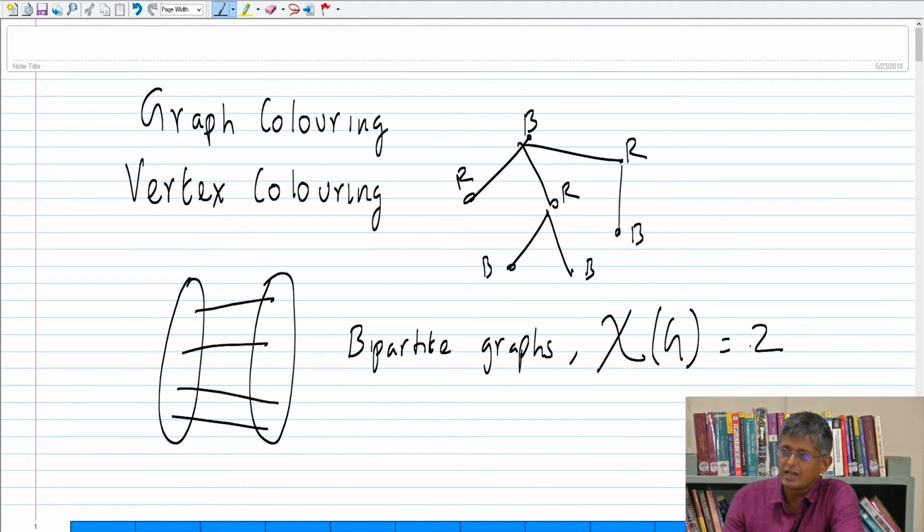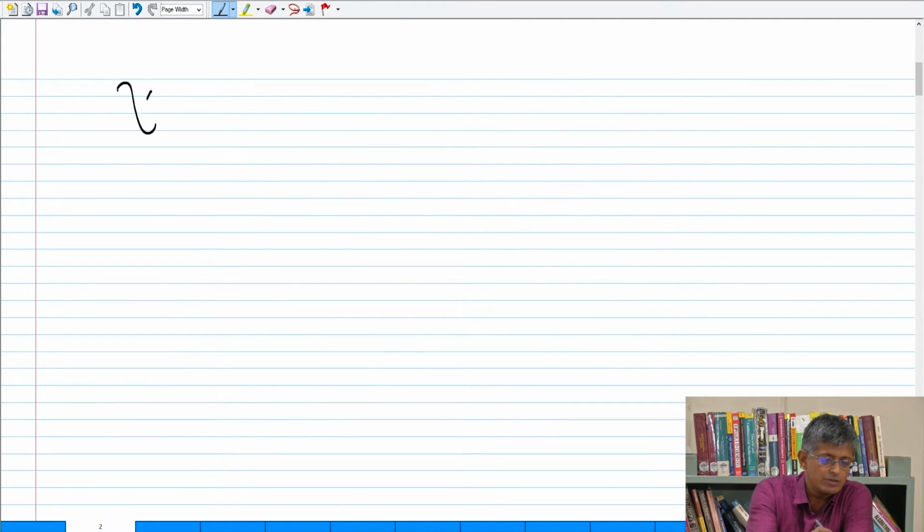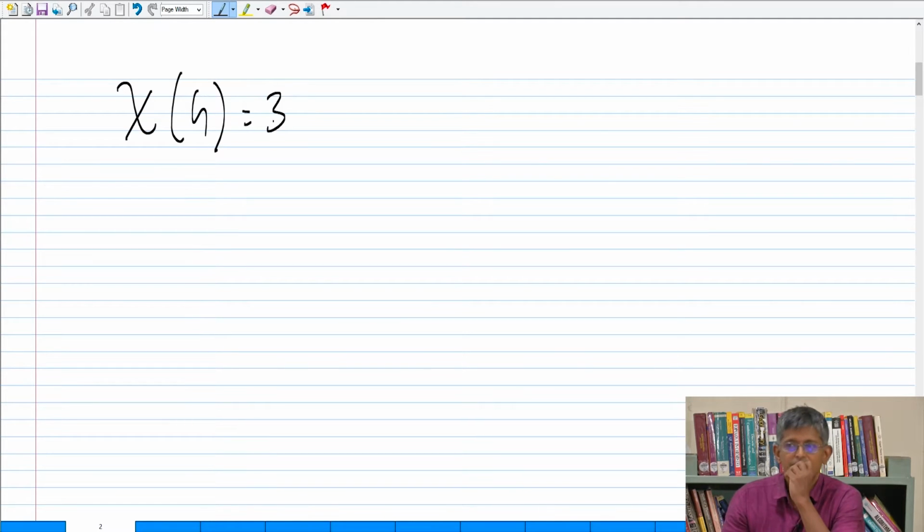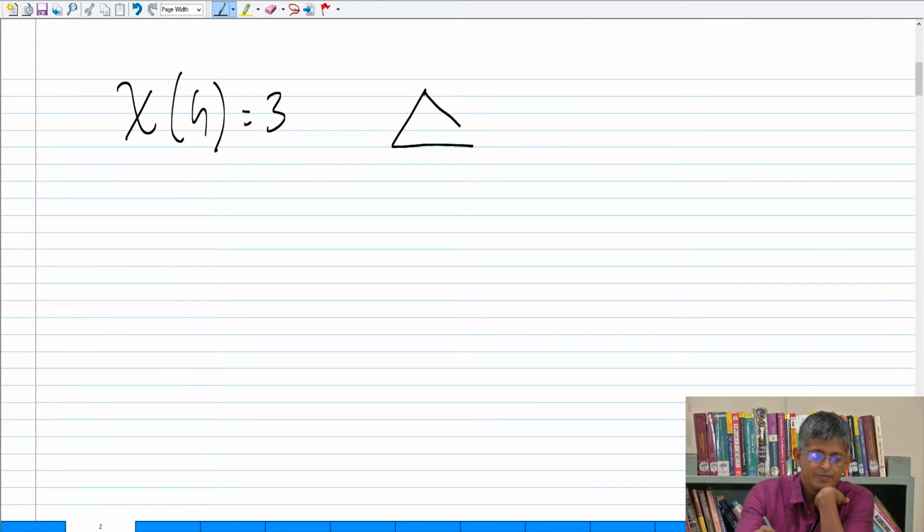Now I am sure all of you can come up with an example. If I ask you, give me a graph with chi of g equal to 3. Yeah, you just come up with a triangle. That's very easy, right? Okay. So now let me strengthen the question. Give me a graph for which chi of g is equal to 3, right, and has no triangles.